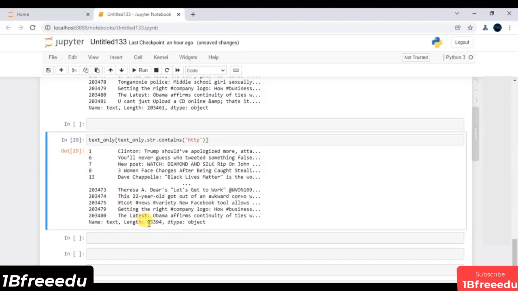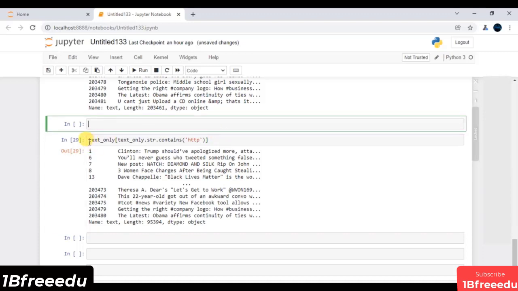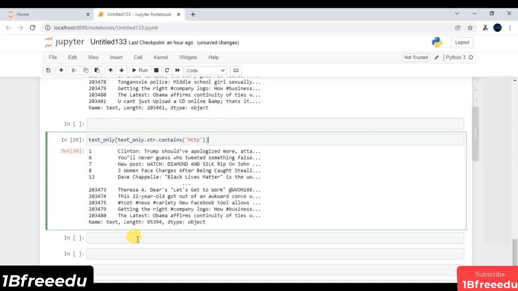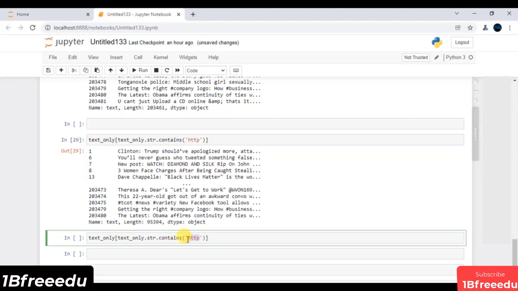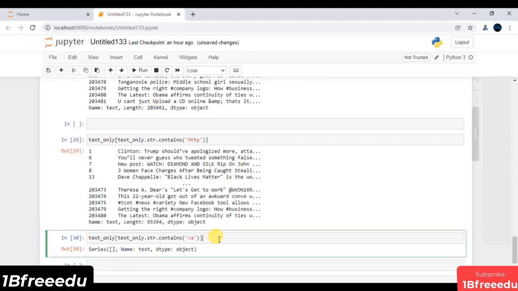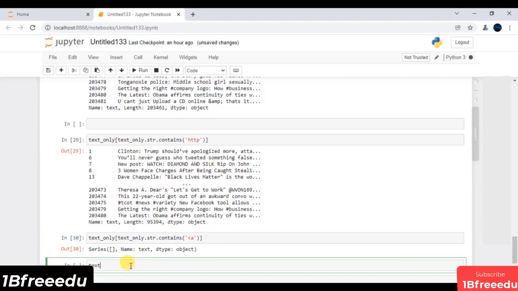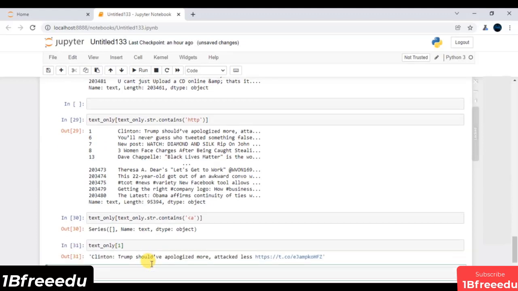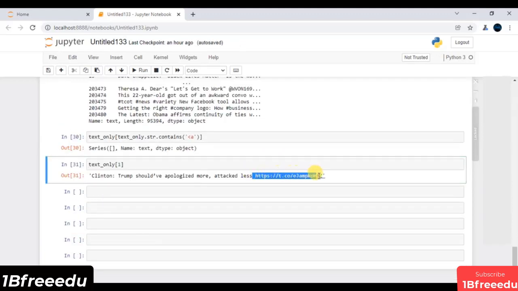Of course, we have more than 95k data points where I have a hyperlink. So just imagine the count of the data that you have. But again, we do not have any anchor tag inside my data. So let's try to cross-check it. Of course, just pass the substring as this anchor tag. And if I execute, you will end up having a blank series. It means you do not have any observation that has an anchor tag. So if I say text_only and pass, let's say, the first one, and if I execute, this is typically the entire observation that we have. And this is of course my hyperlink, and anyhow we have to remove it.